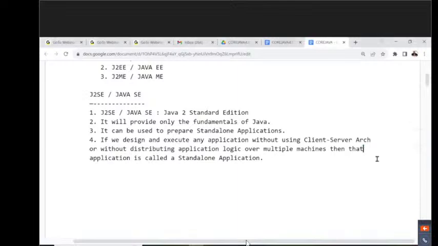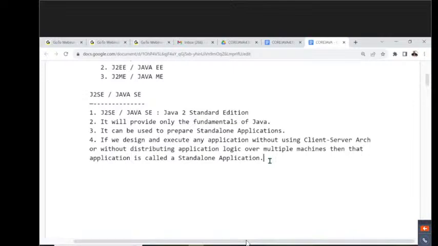Right, sir. Now, understand it clearly. So what is the point here I'm telling you? Observe carefully. What is a standalone application? If you design and execute any application without using client server architecture or without distributing application logic over multiple machines, then that application is called a standalone application.